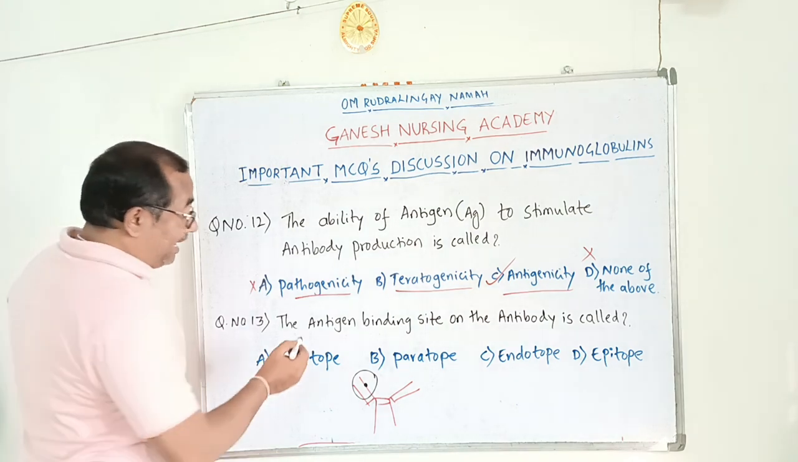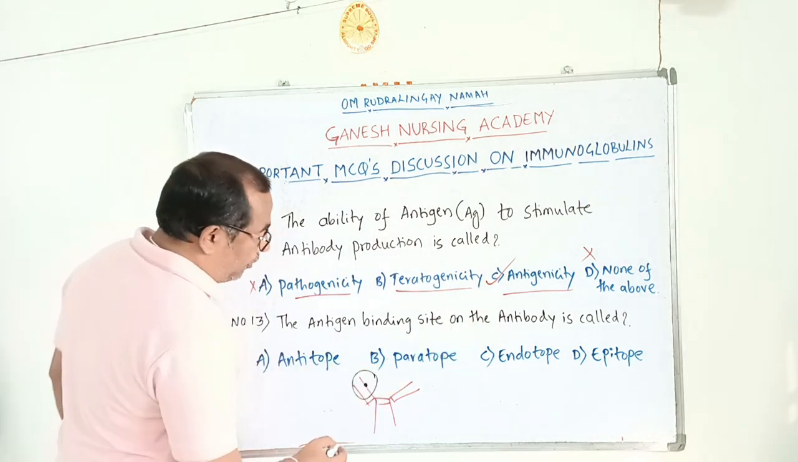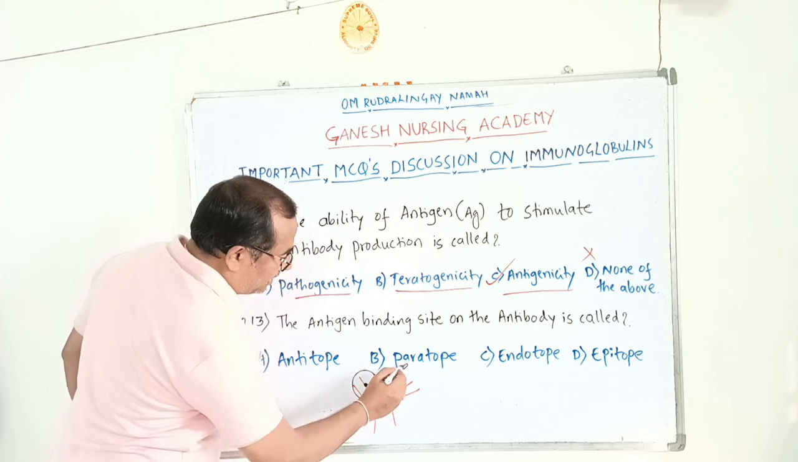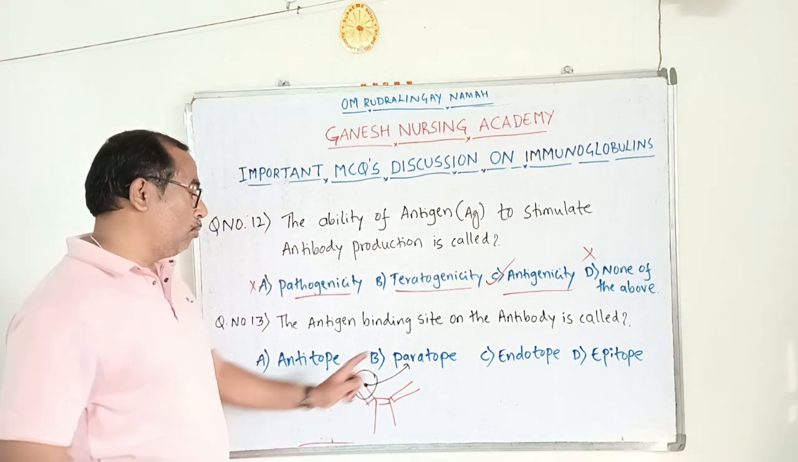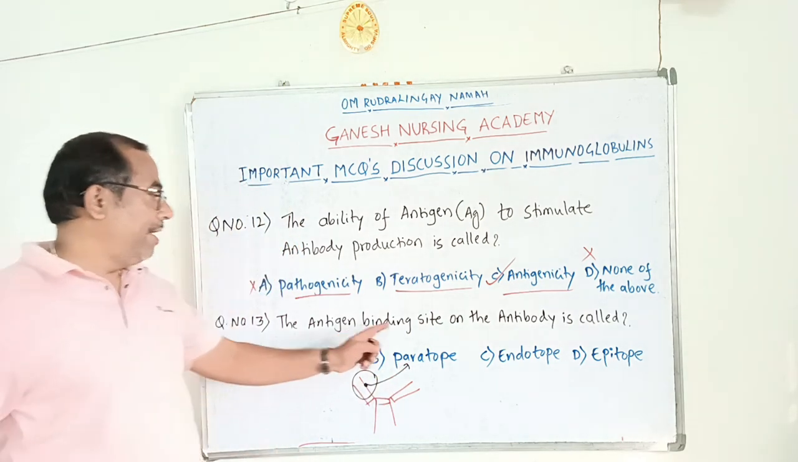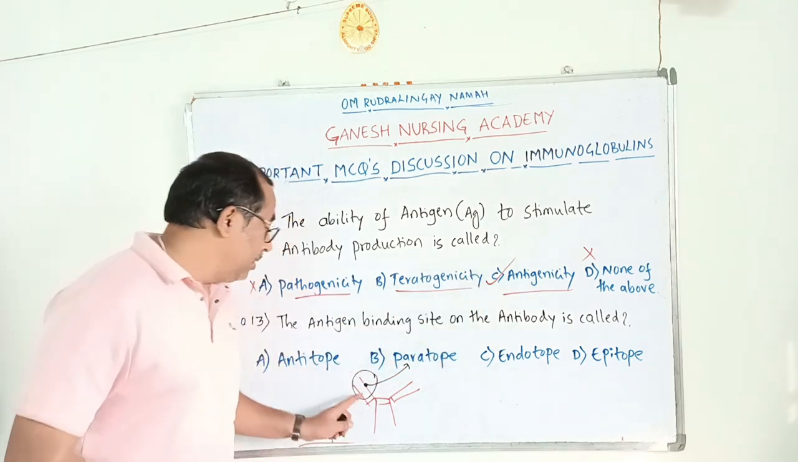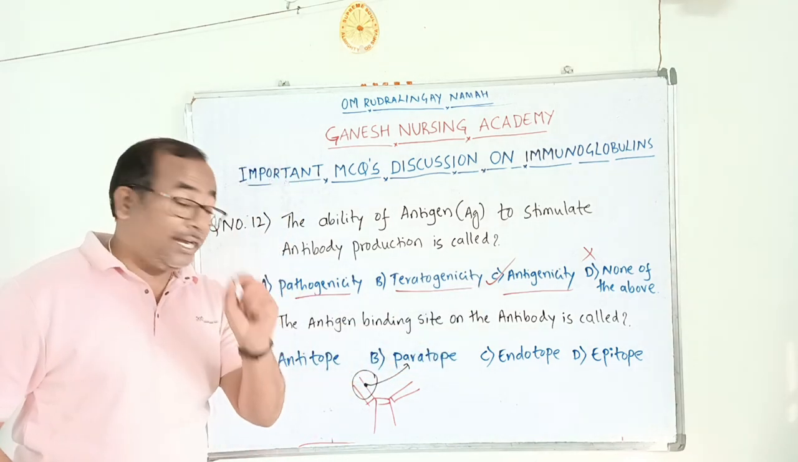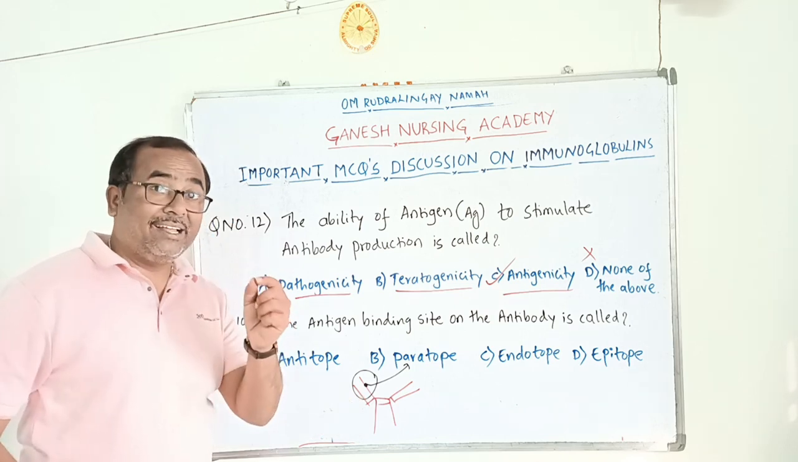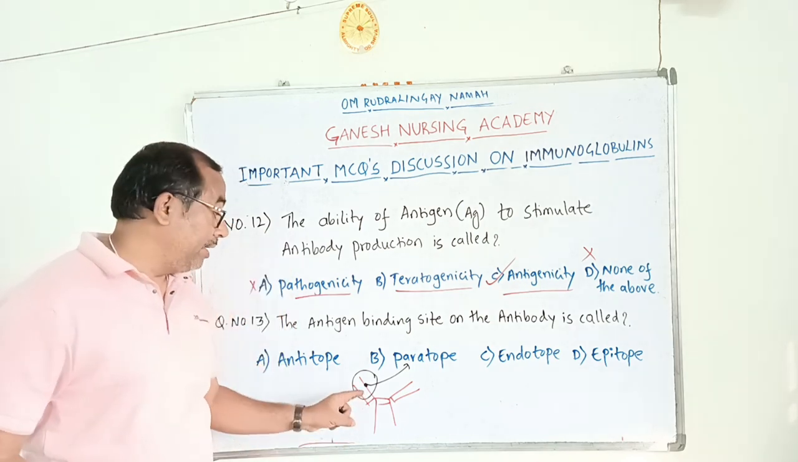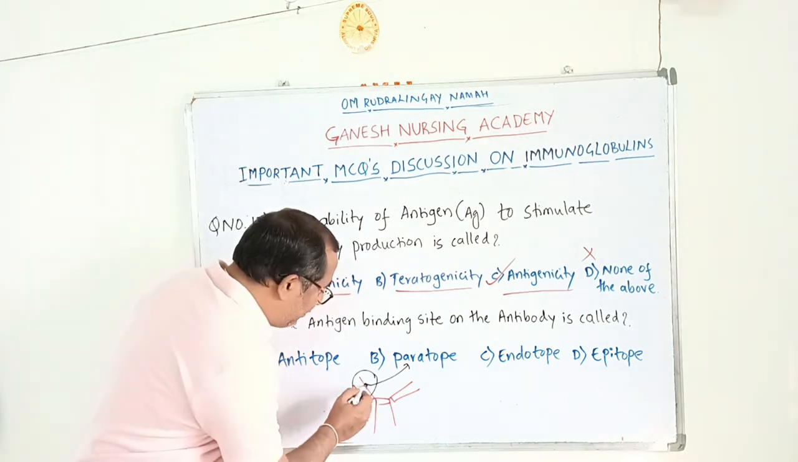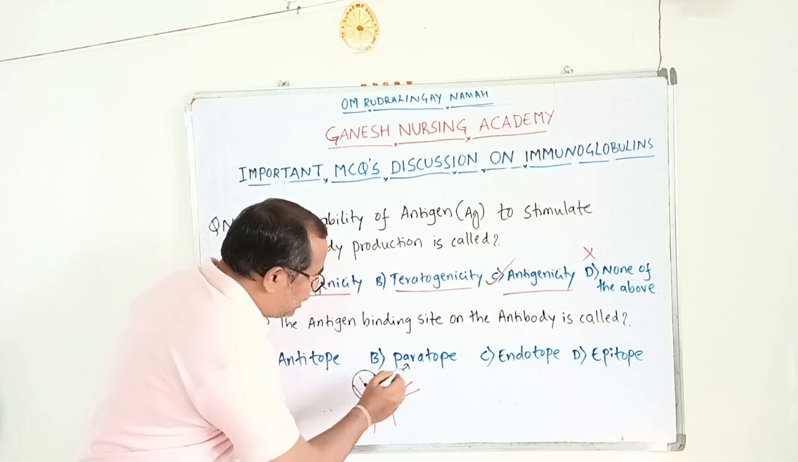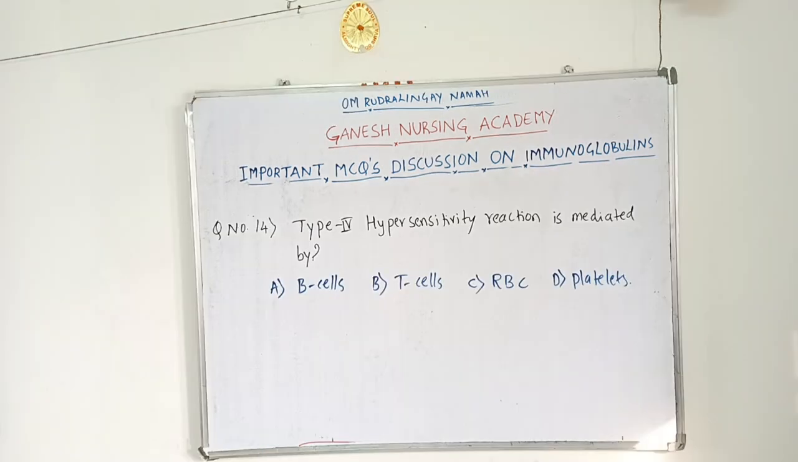So the antigen binding site on the antibody is called a paratope. The site where the antigen binds to the antibody is known as a paratope.